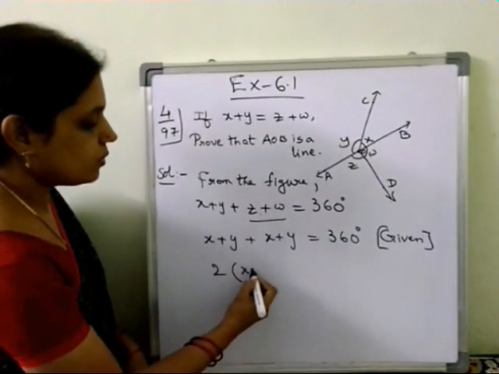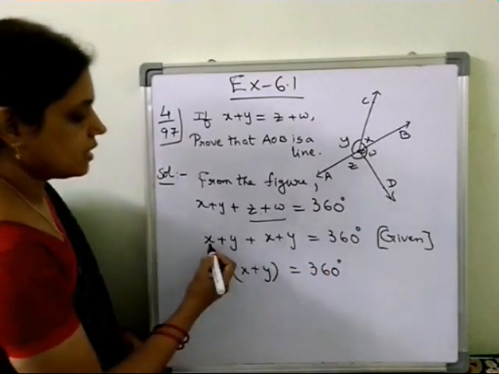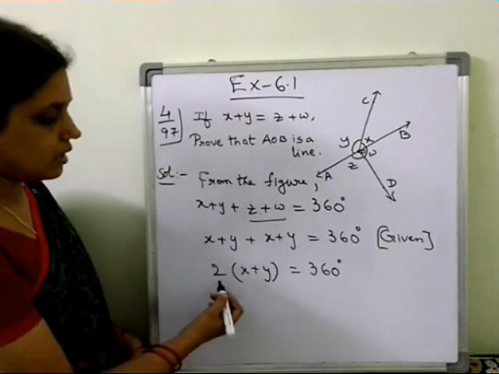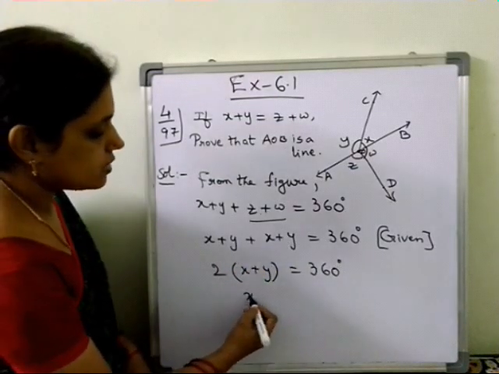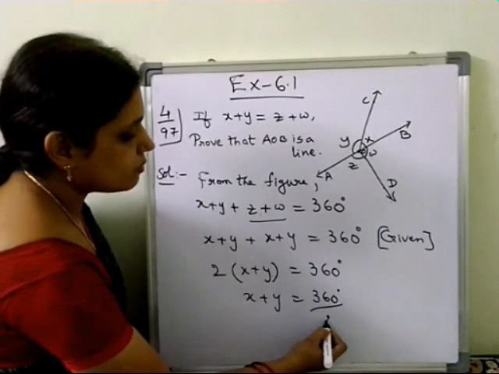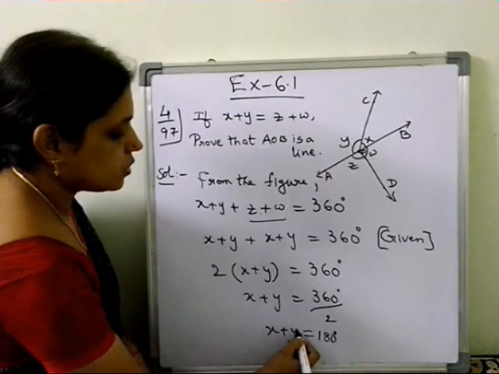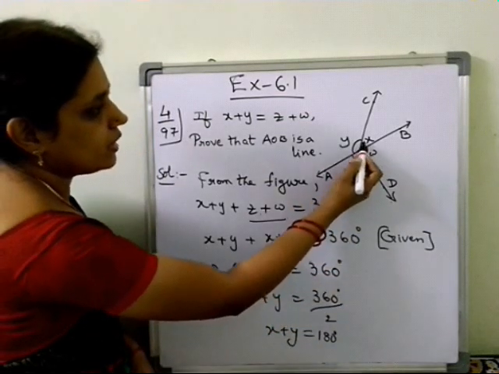So 2 into (x plus y) equals 360 degrees. 2x plus 2y equals 2 into (x plus y). So x plus y equals 360 degrees by 2, that is 180 degrees. So x plus y equals 180.